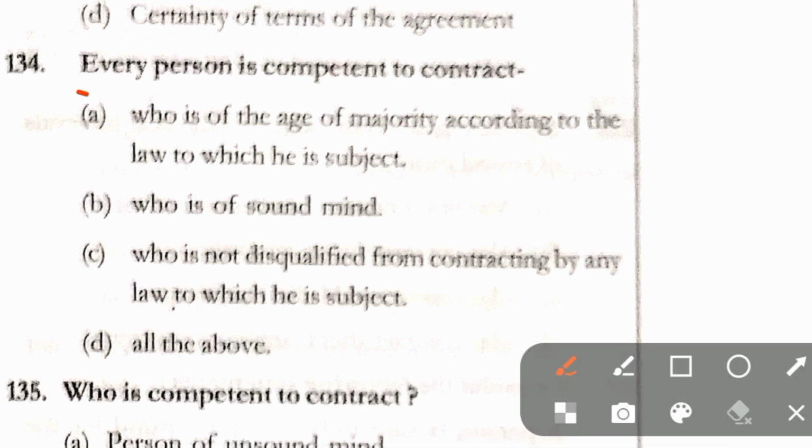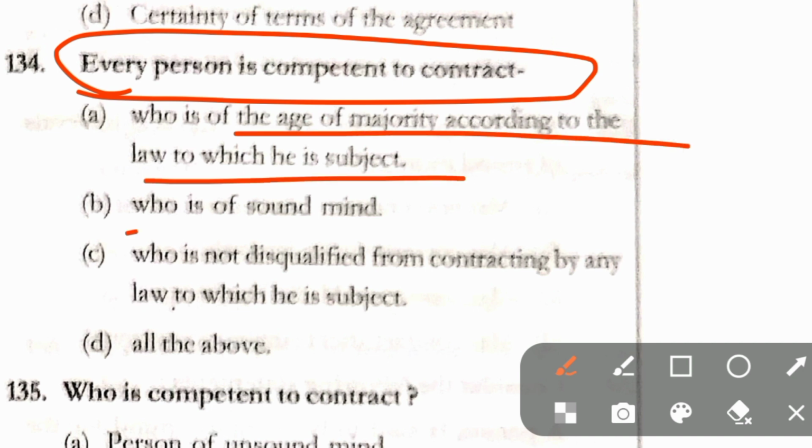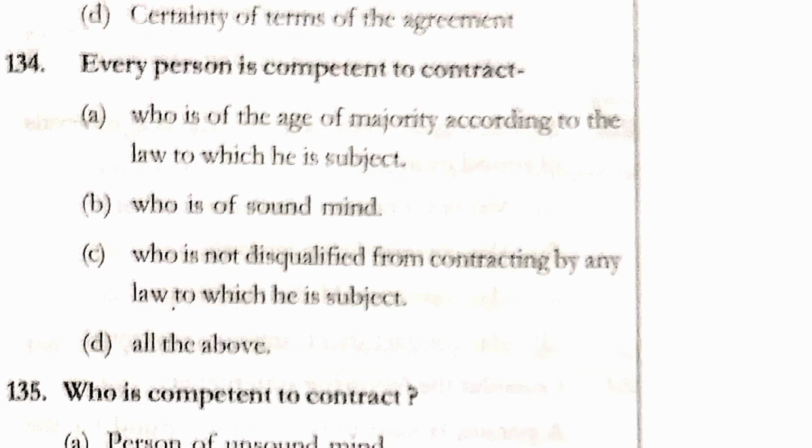Question number 134. Every person is competent to contract: option A, who is of the age of majority according to the law to which he is subject; option B, who is of sound mind; option C, who is not disqualified from contracting by any law to which he is subject; and option D, all of the above. Here in question number 134, the correct answer is option D.